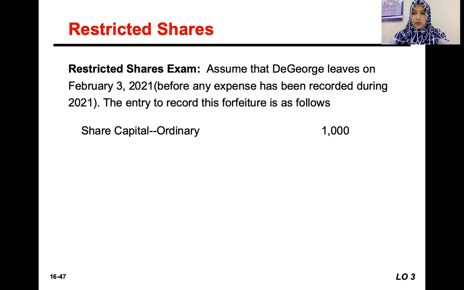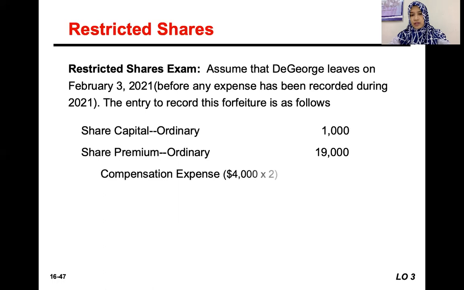So we close down all the related accounts to this restricted shares plan transaction. So we debit share capital ordinary and share premium ordinary, the ones we credited on the grant date. Now we debit because we want to close down all the records. And we credit compensation expense.